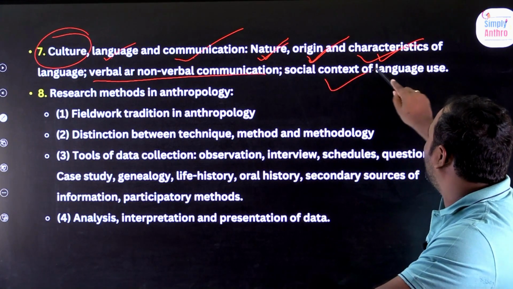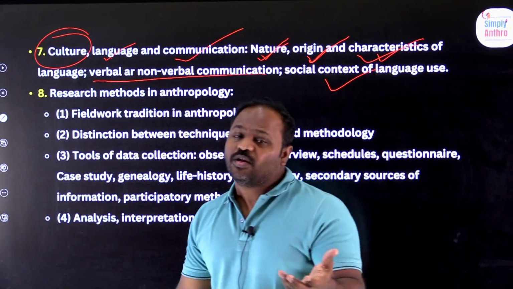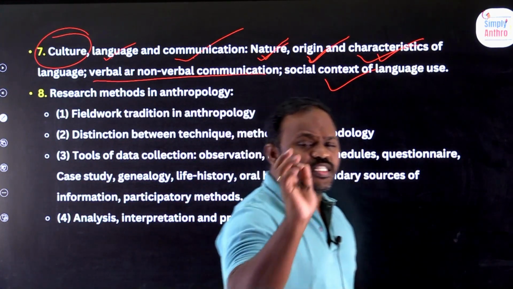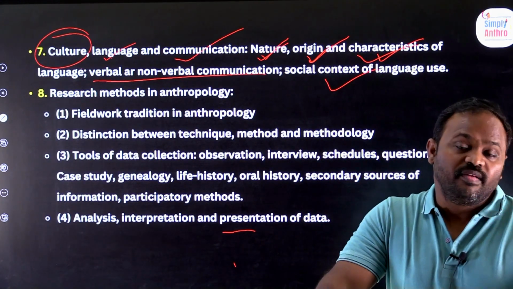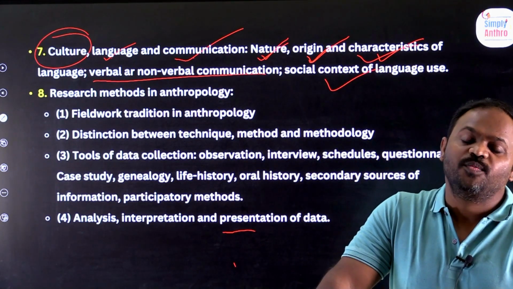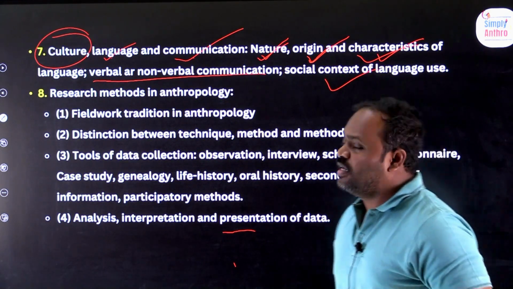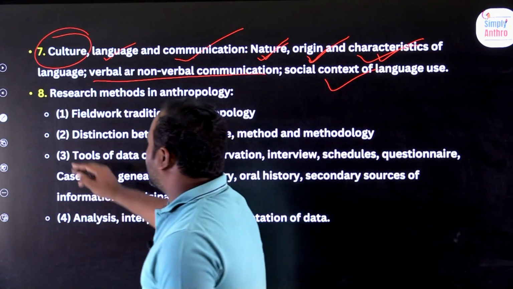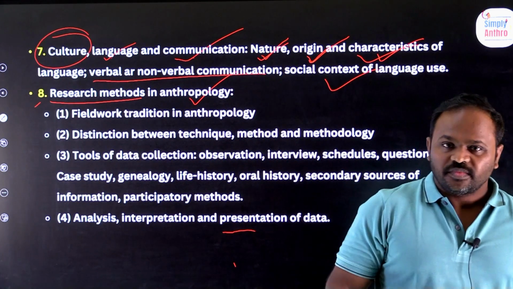Next one, the social context of language use. Where and where can we use the language, in different tones, in different varieties. Chapter 7 is a small chapter like your chapter 3 and chapter 4, economic organization and political organization. Like that, chapter 7 is a small one, okay? It is about culture, language and communication. Clear everybody? Next, chapter 8, research methods in anthropology.